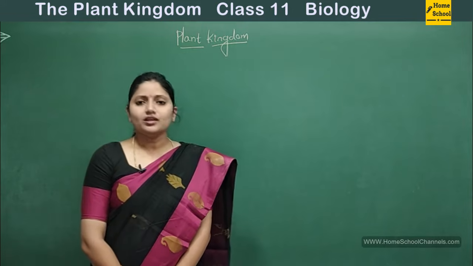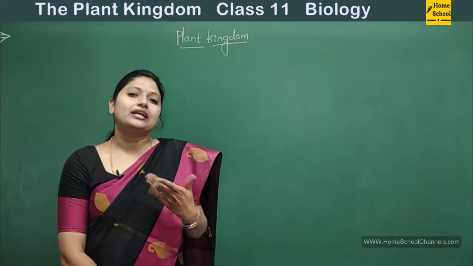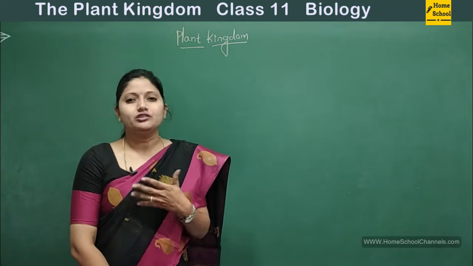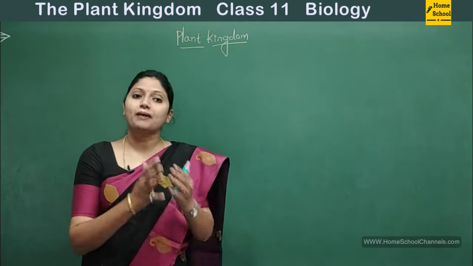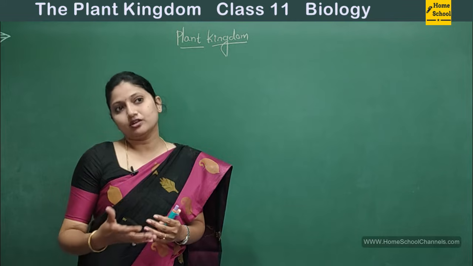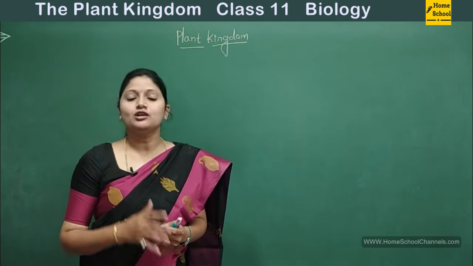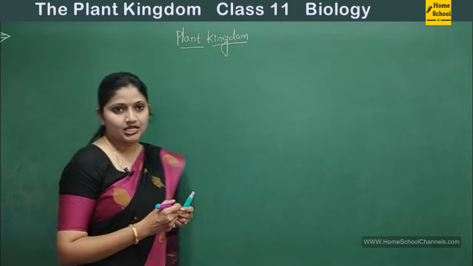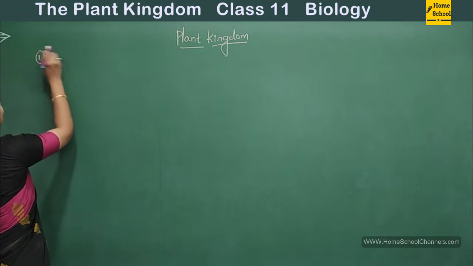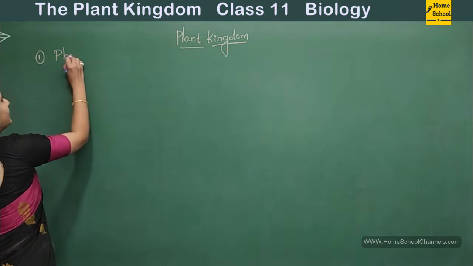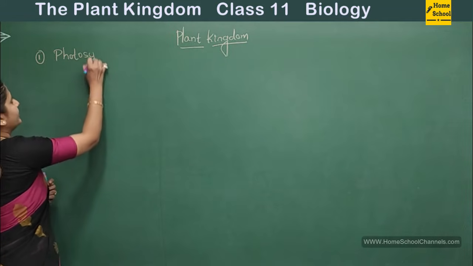Okay. So we will quickly revise the very general characteristics. As soon as you hear the word plants, what thought comes to your mind? So that we shall discuss first. Plants are, firstly, photosynthetic.